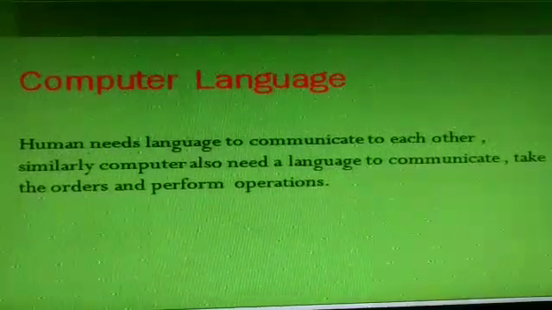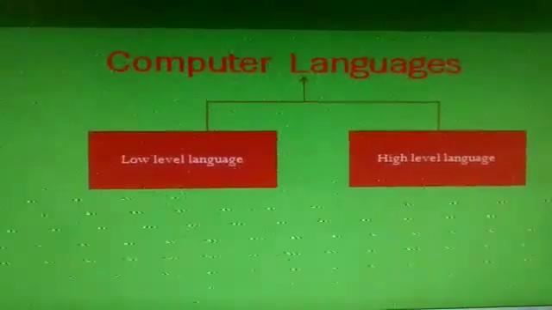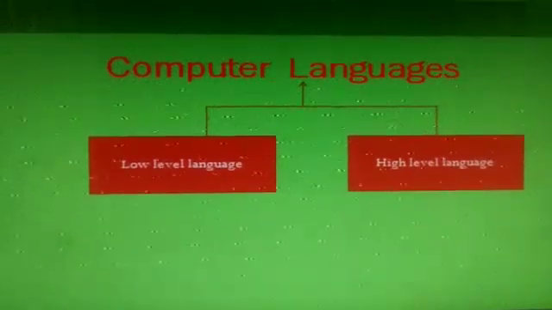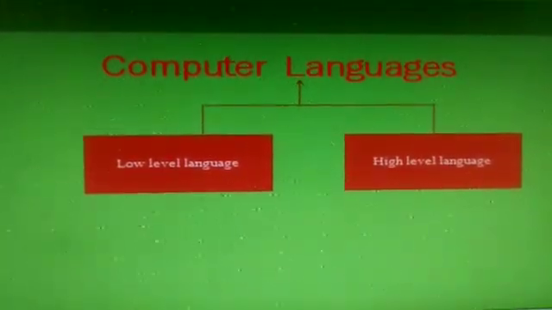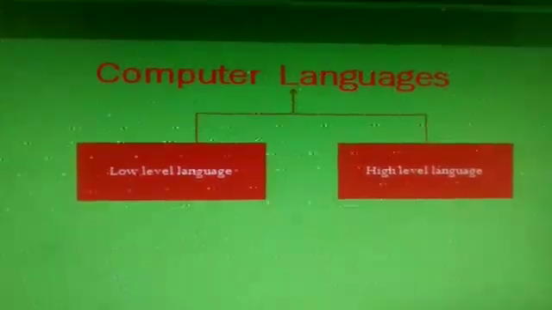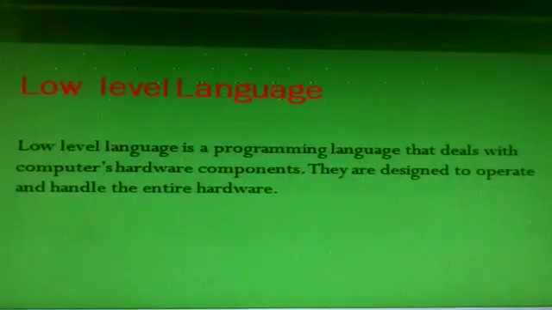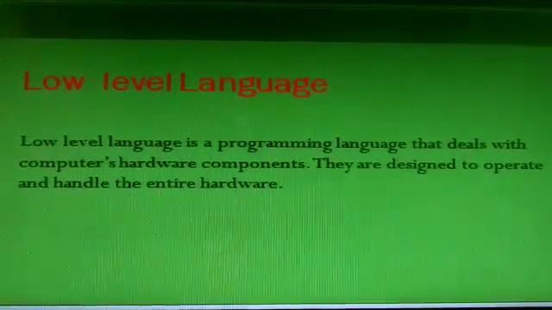So there are two kinds of computer languages. Now I will discuss with you the two types of computer languages. First one is low level language and second one is high level language. Students, let's discuss low level language.